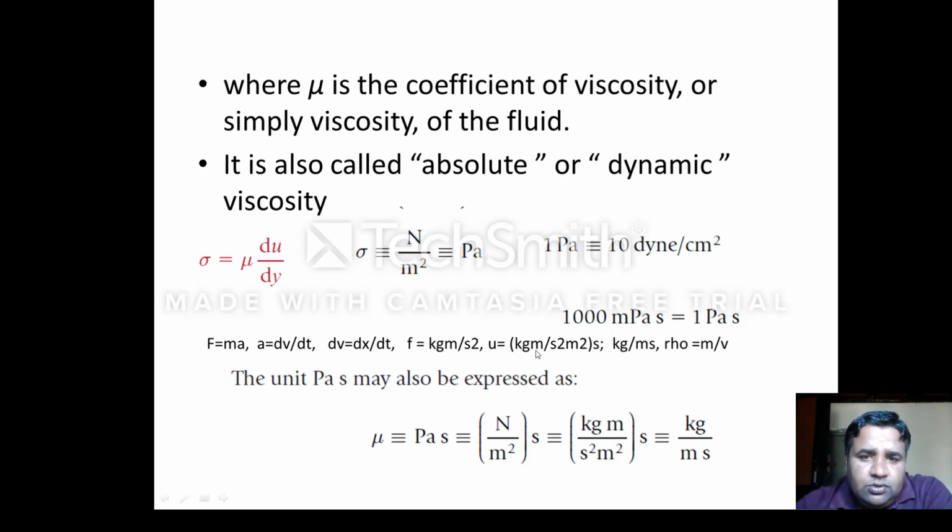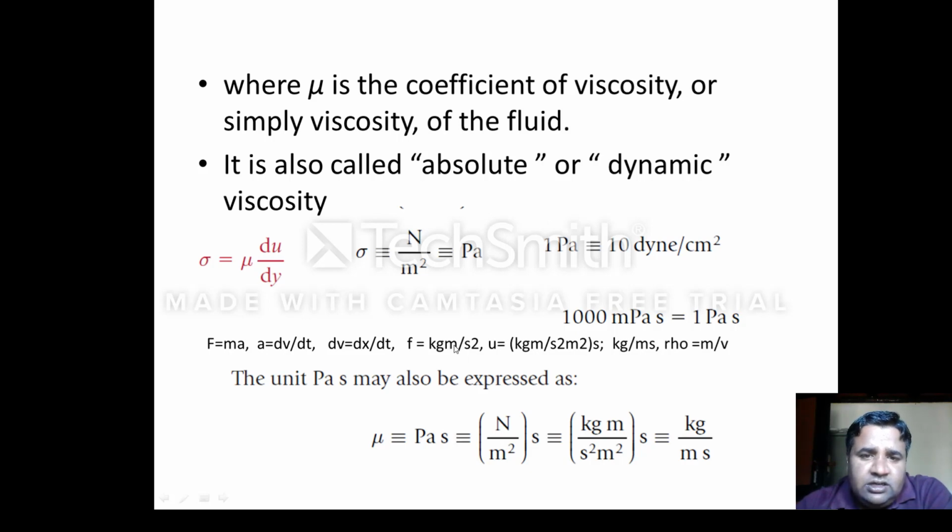and into second. Kg meter per second square is the value of the force, divided by meter square that I have put here.